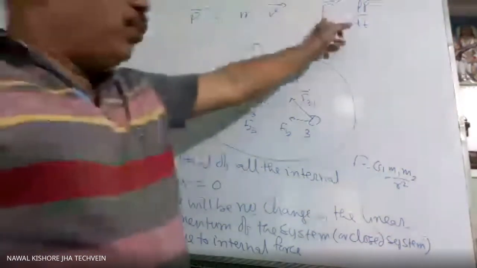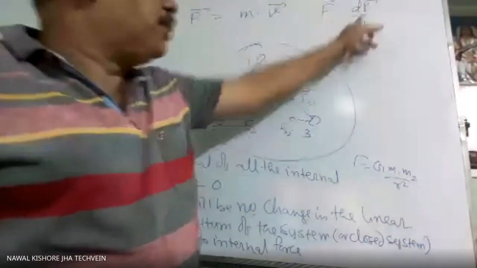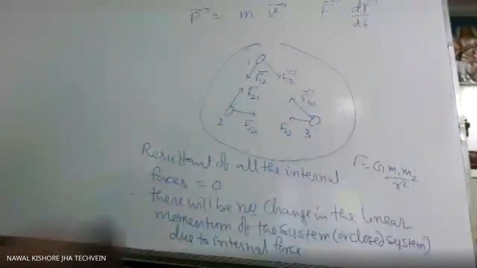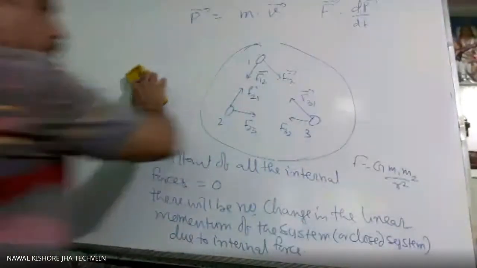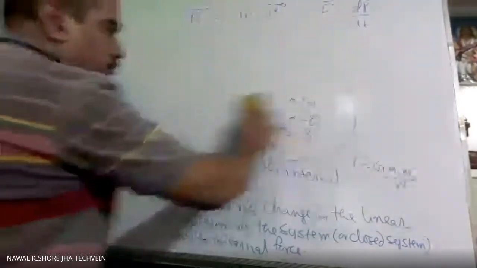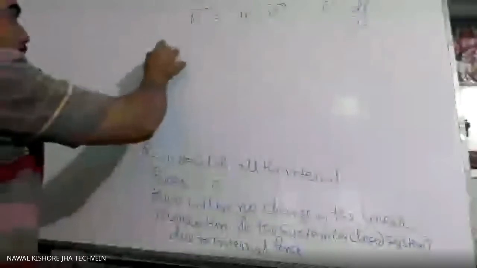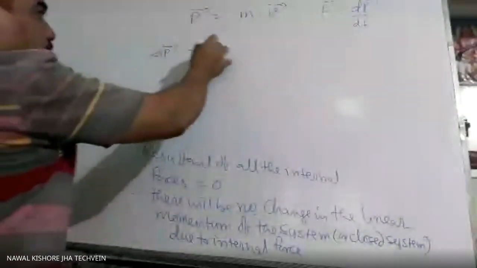Now, this force is the rate of change of linear momentum. That means this delta P, or change in momentum, will be how much?